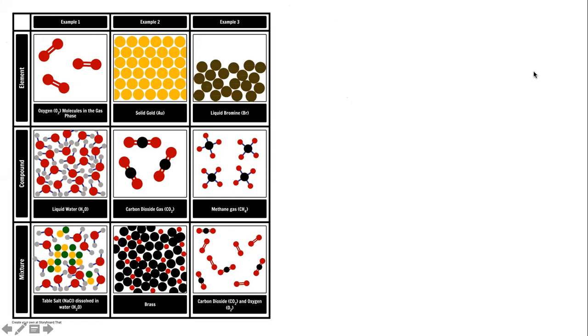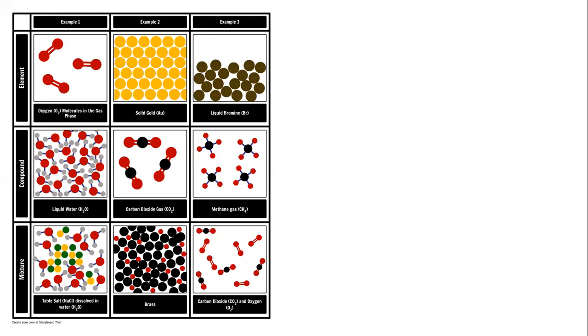On the left hand side, we have oxygen, and we see in oxygen, the atoms of the oxygen are not existing individually. They exist in pairs. And how the atoms of the elements exist tells us how the molecules are. So we can also say that every molecule of oxygen has 2 atoms of oxygen.